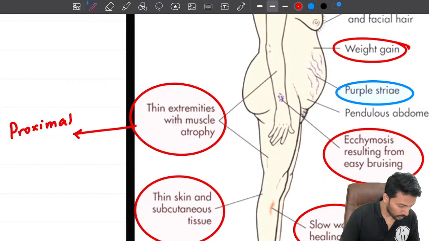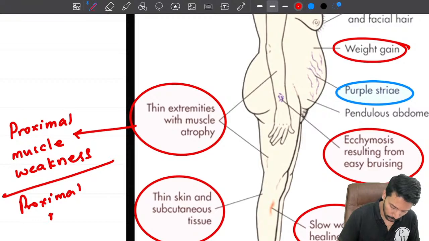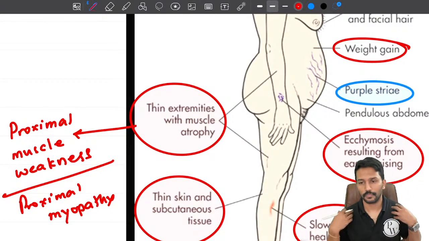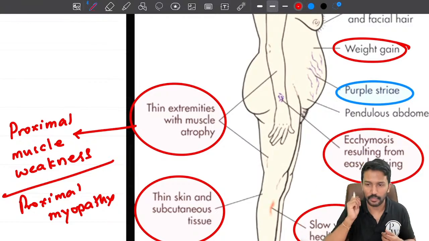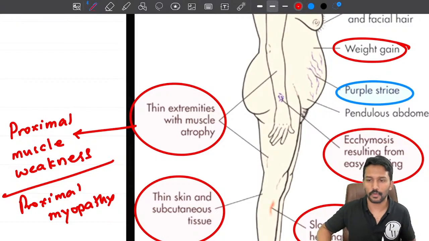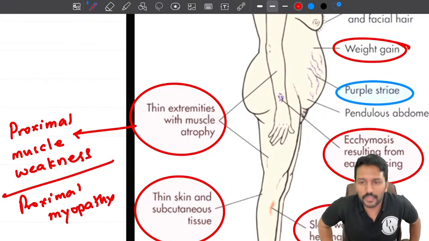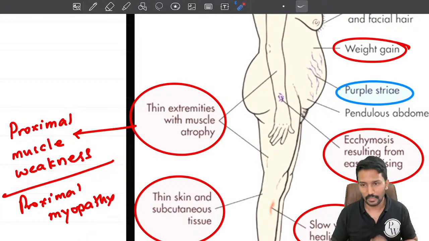Proximal muscle weakness, what we call proximal myopathy. Muscles of your hip girdle and shoulder girdle become weak. So the patient will have difficulty in climbing, combing, raising arms above the head, lifting objects from the ground, and getting up from the sitting position. These are the symptoms when there is proximal muscle weakness.